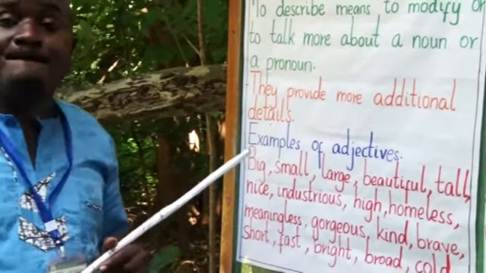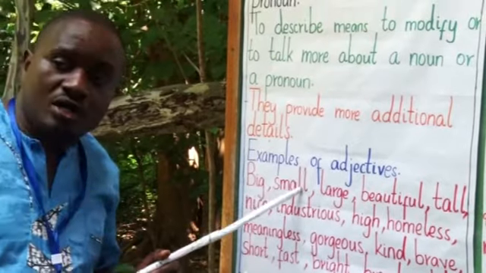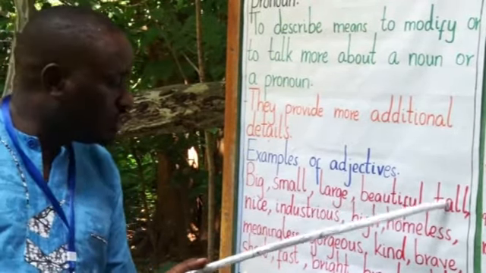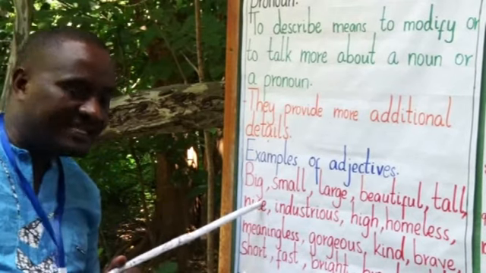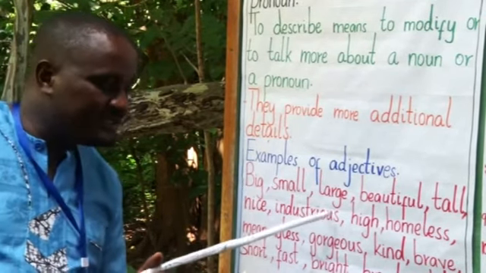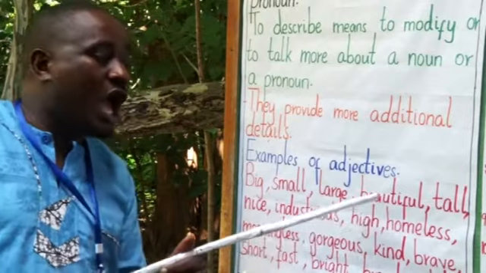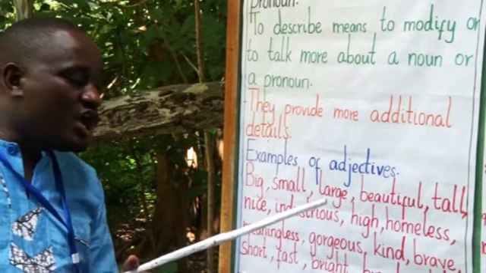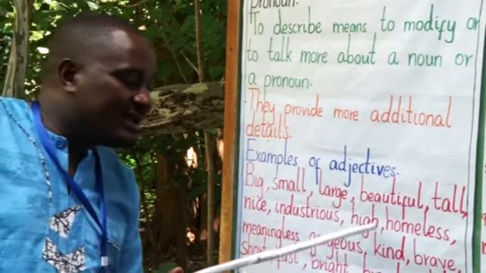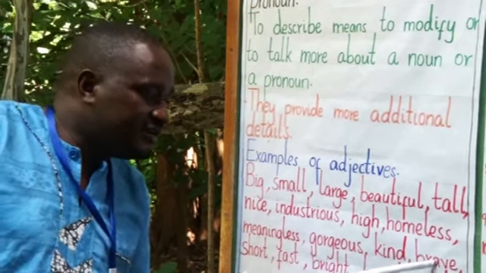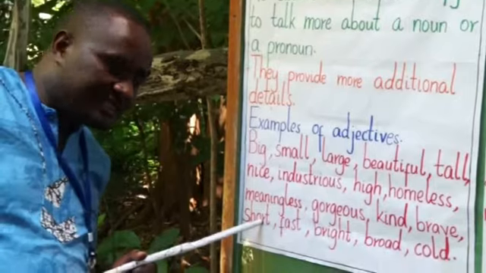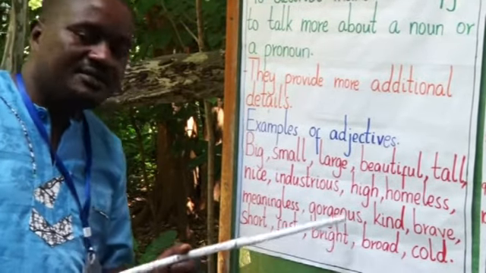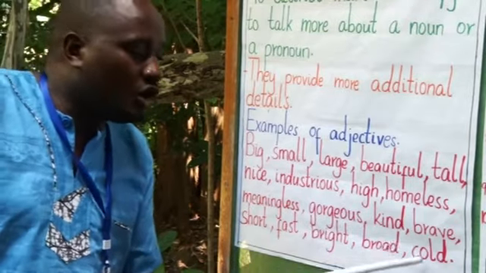Let's check these examples of adjectives. Here we have big, small, large, beautiful, tall, nice, industrious, high, homeless, meaningless, gorgeous, kind, brave, short, fat, fast, bright, broad, cold.